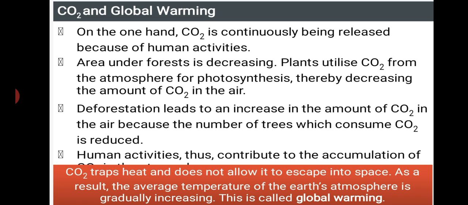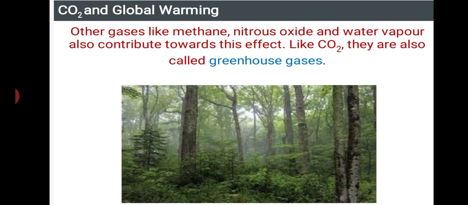As a result, the average temperature of the earth gradually increases, and that is called global warming. Here I'm not saying the earth's temperature increases by 1.1 every day; day by day it increases by a small fraction. Thus it leads to global warming.